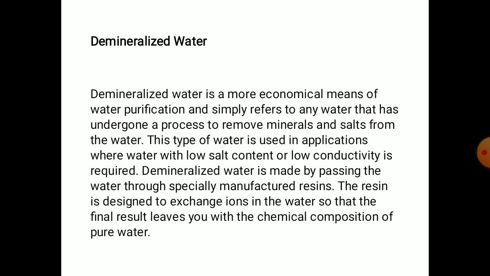Next is demineralized water. Demineralized water is a more economical means of water purification and simply refers to any water that has undergone a process to remove the minerals and salts from the water. This type of water is used in applications where water with low salt content or low conductivity is required. Demineralized water is made by passing the water through specially manufactured resins. The resin is designed to exchange ions in the water so that the final result leaves you with the chemical composition of pure water.